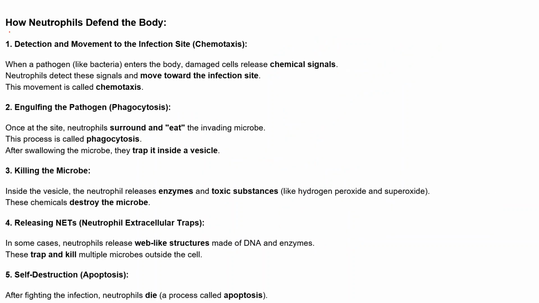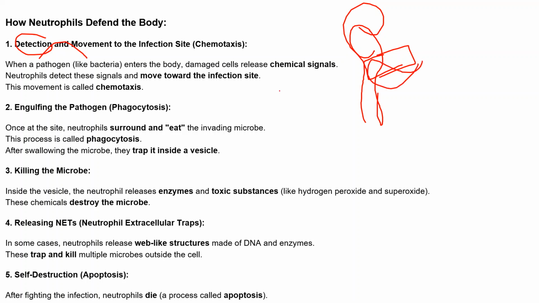So how does the neutrophil defend the body? The first step the neutrophil does is detect and move to the infection site. So here this is the man, and there is an injury part. Whenever there is any injury, the pathogen enters through the body.